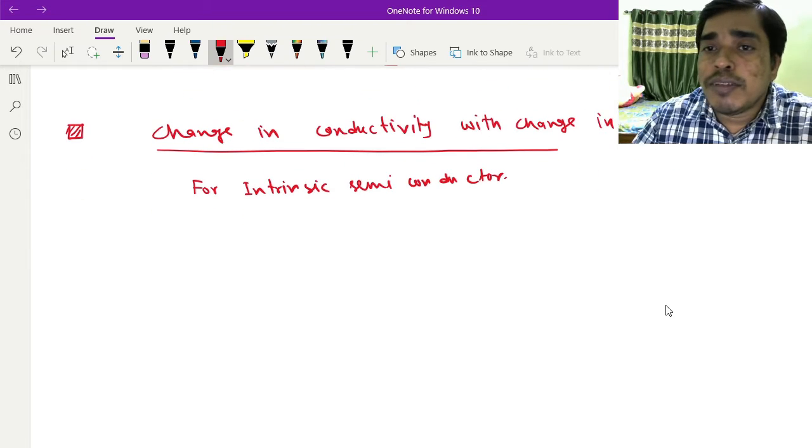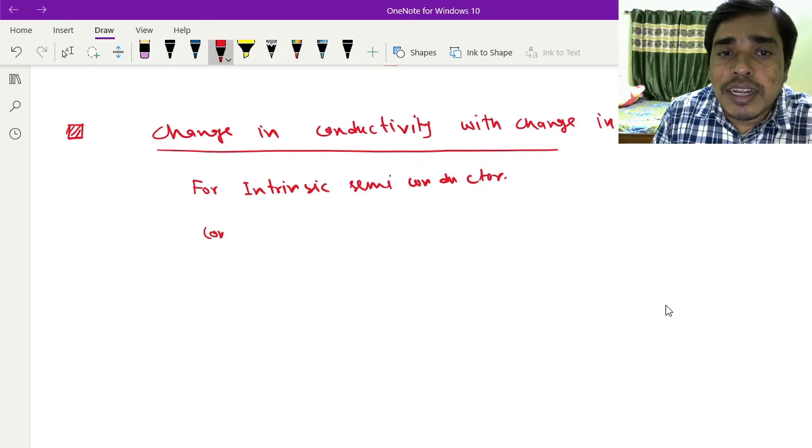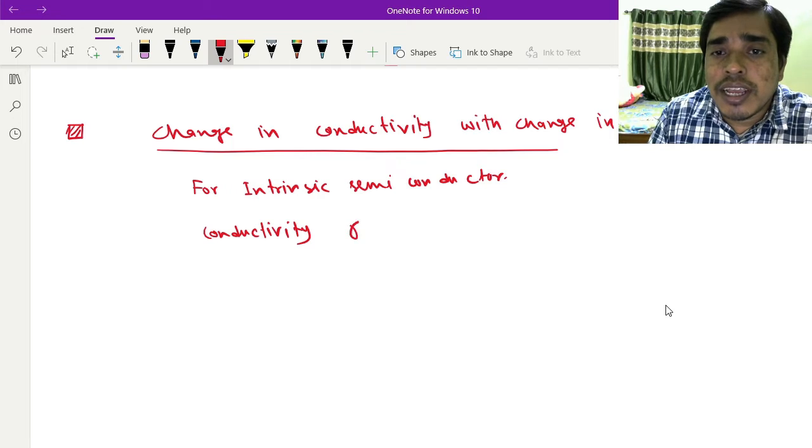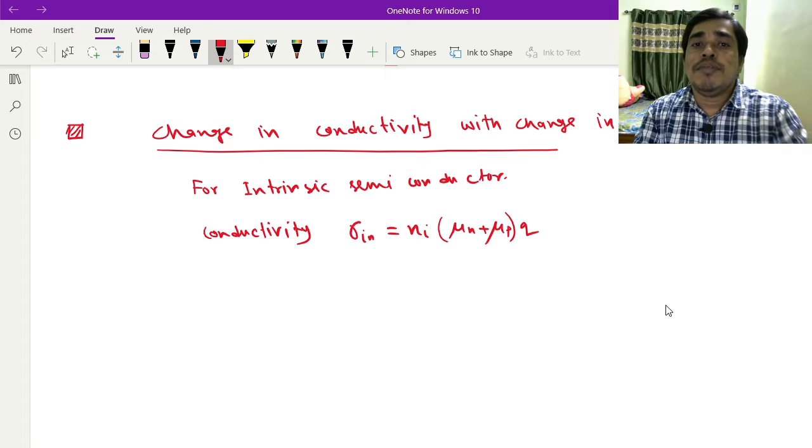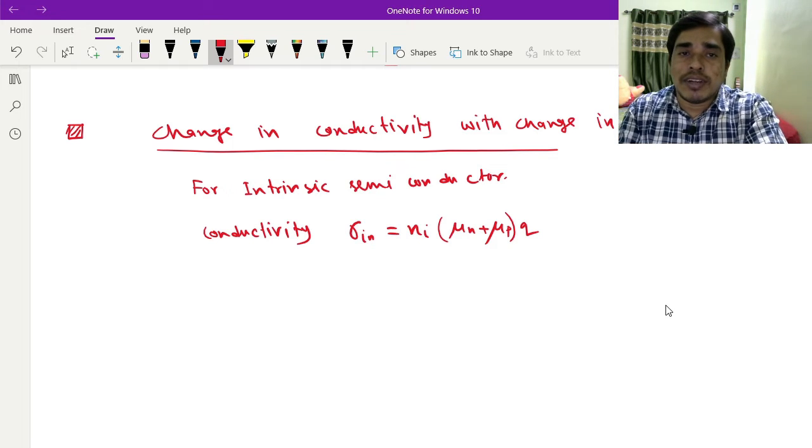conductivity can be written as sigma intrinsic equals Ni times (mu of n plus mu of p) times q. This is the conductivity of an intrinsic semiconductor.